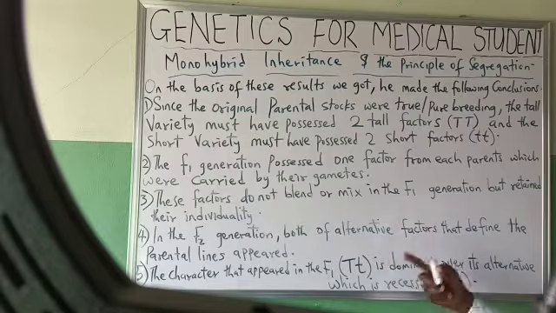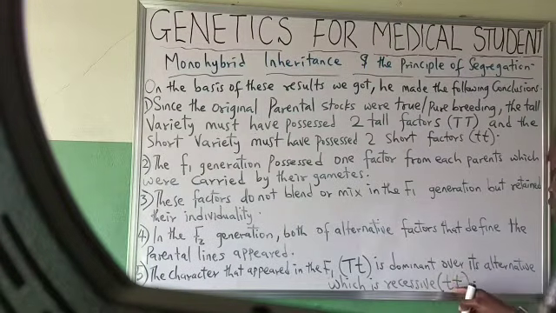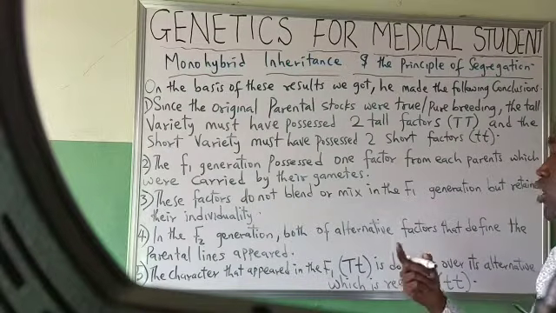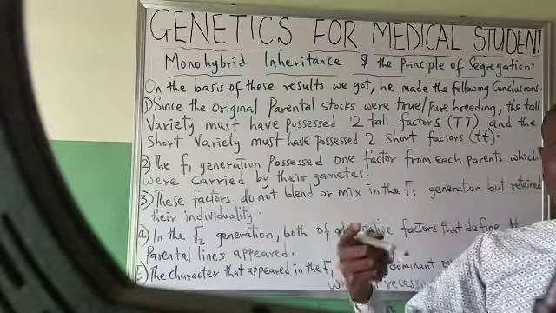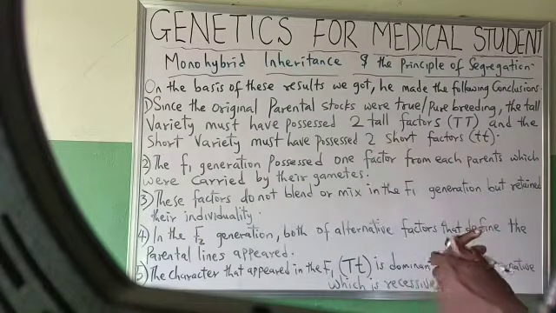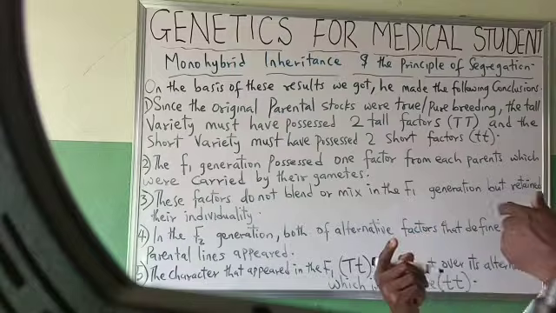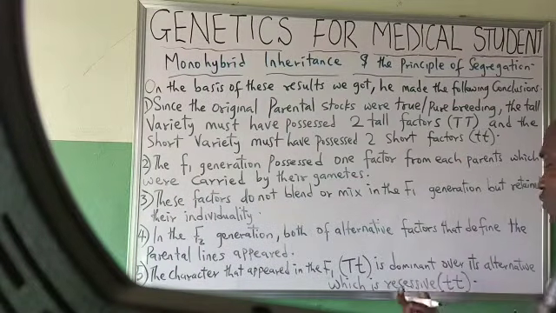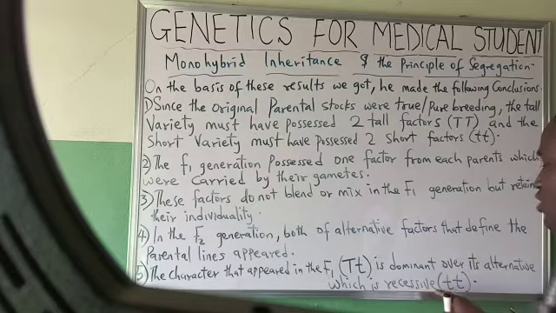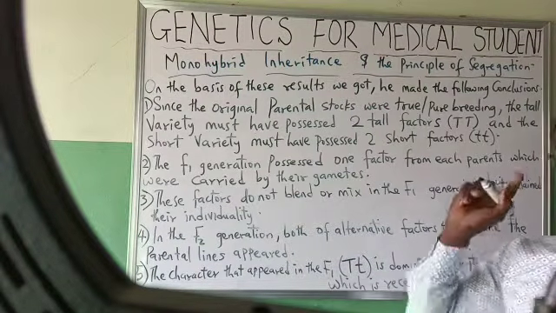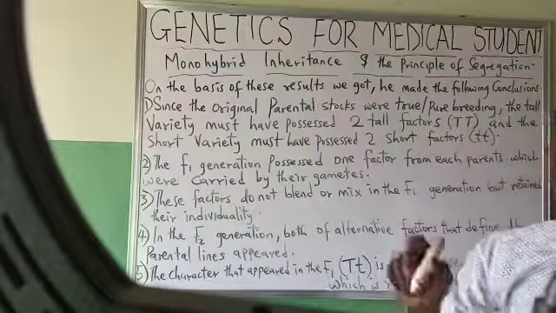It is dominant over the alternative, which is recessive, because if the small letter t were dominant, it was supposed to have reflected in the F1 generation, but it did not. It reflected in the F2 generation, like it reflected in the grandchildren. So that is what recessive means. That character is recessive, because if it were dominant, it would reflect in the F1 generation.